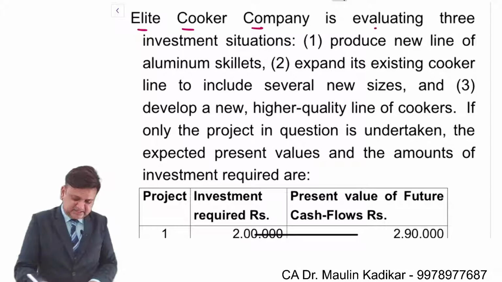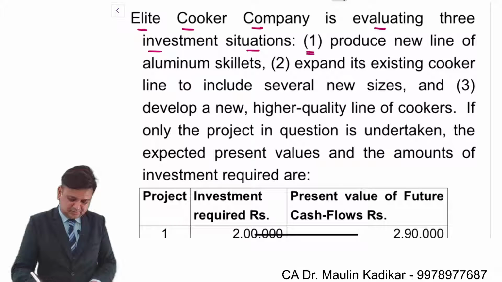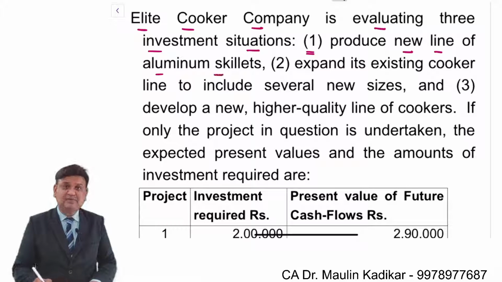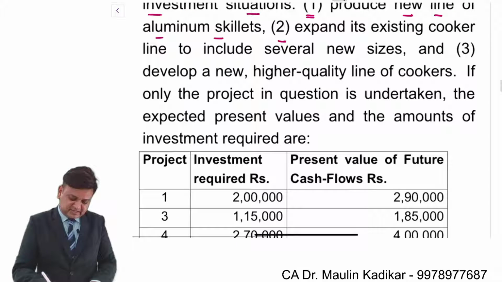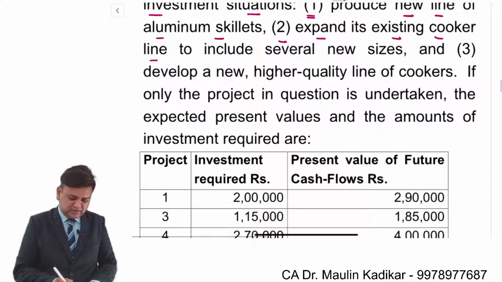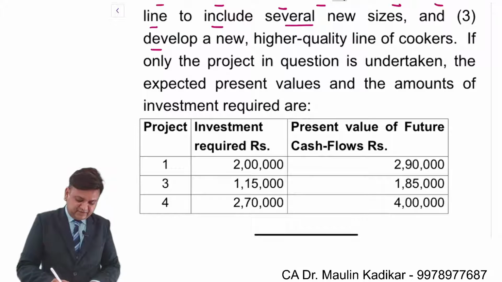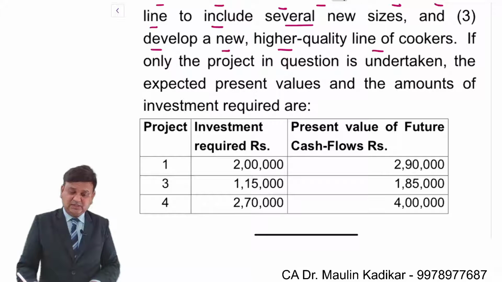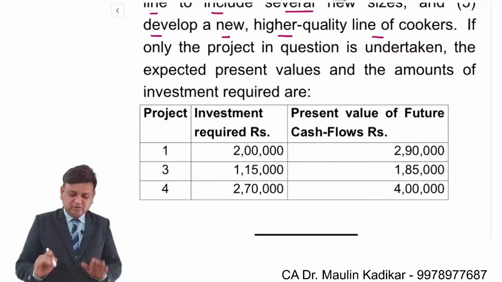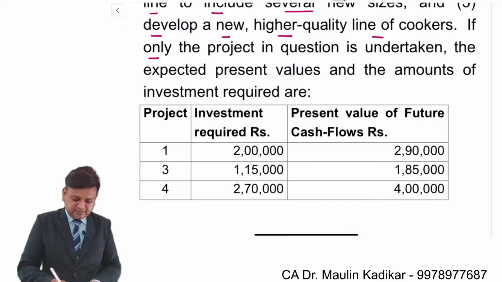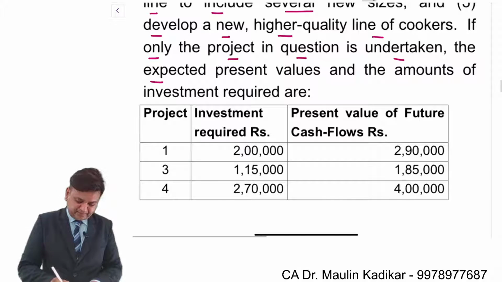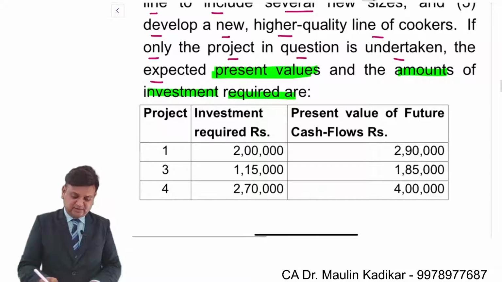Allied Cooker Company is evaluating three investment situations. First, produce a new line of aluminum skillets. Second, expand its existing cooker line to include several new sizes. Third, develop a new higher quality line of cookers. If only the project in the question is undertaken, the expected present values and the amount of the investment required are as under.